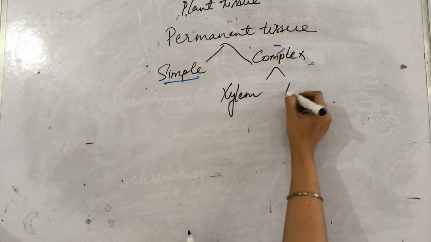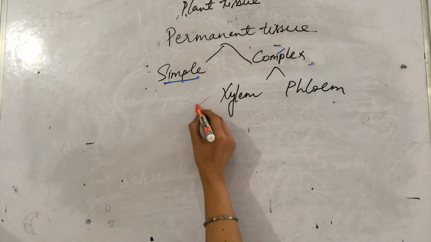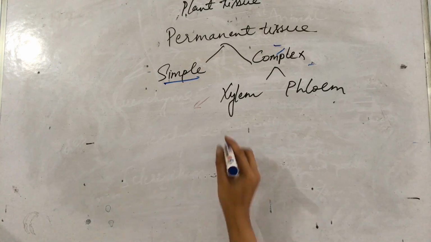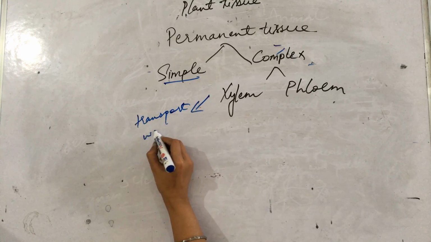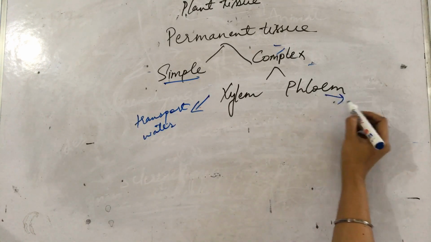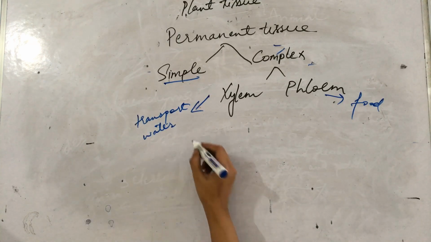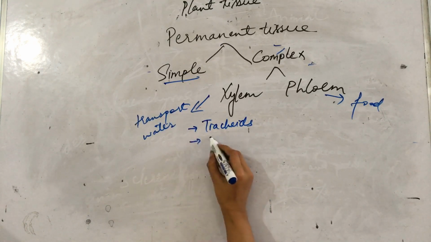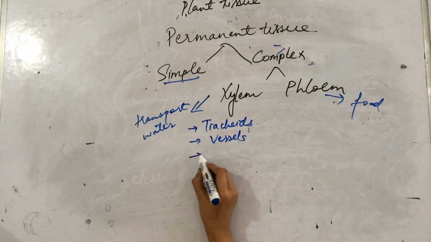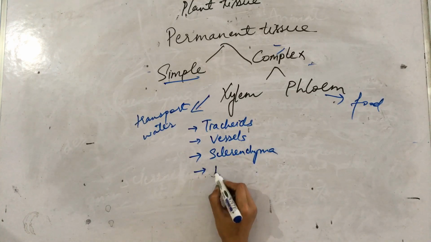One is xylem, another one is phloem. Xylem transports water inside the plant, water and minerals as well. The phloem transports food. This you have to remember, right? And they both are made up of four types of cells. Xylem is made up of tracheids, vessels, sclerenchyma, and parenchyma.